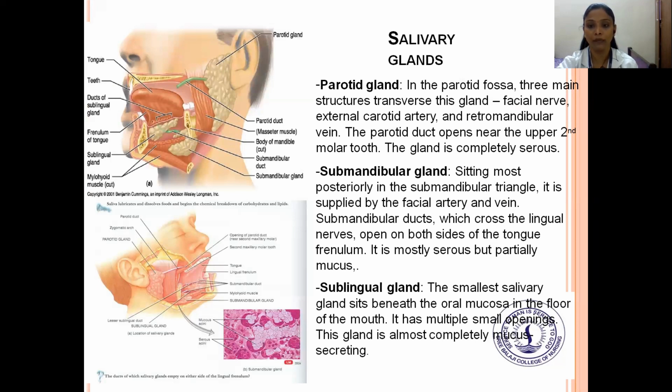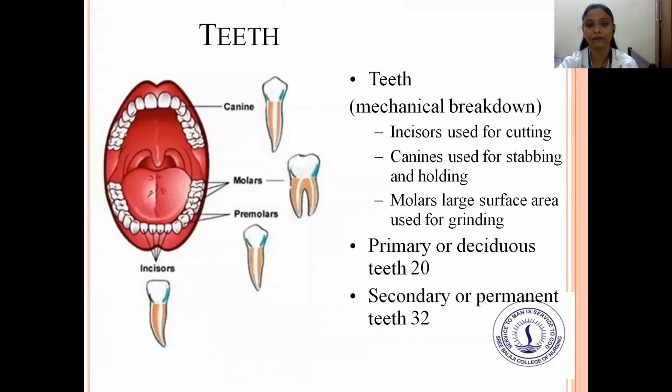The gland is completely serous. Then the submandibular gland, sitting most posterior in the submandibular triangle. It is supplied by the facial artery and vein. Submandibular ducts, which cross the lingual nerves, open on both sides of the tongue frenulum. It is mostly serous but partially mucous. Sublingual gland, the smallest salivary gland, sits between the oral mucosa in the floor of the mouth. It has multiple small openings. The gland is almost completely mucous in secretion.